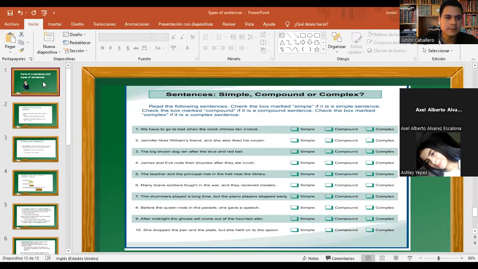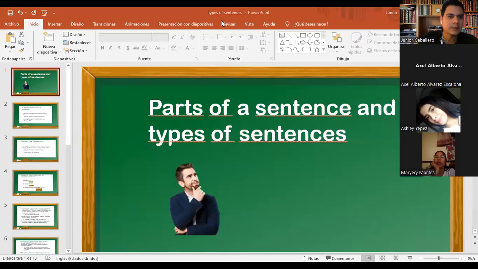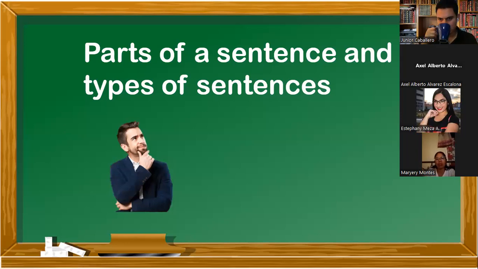This time we're going to talk about different things. Let me put this bigger. I share my screen. Can you see it? Yes. What's the topic here? Can somebody read what you can see here? The topic: parts of a sentence and types of sentence. Yes, that's the topic for today.